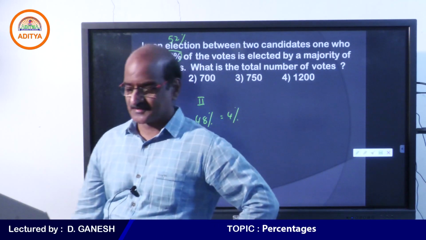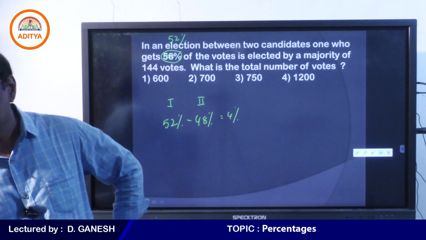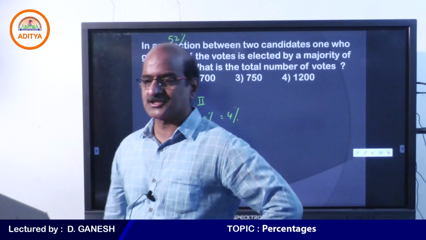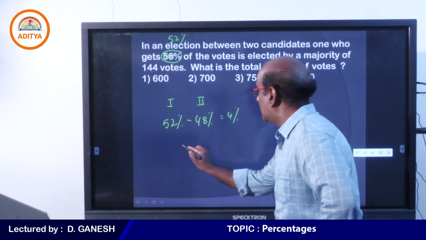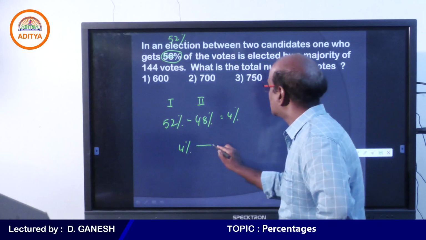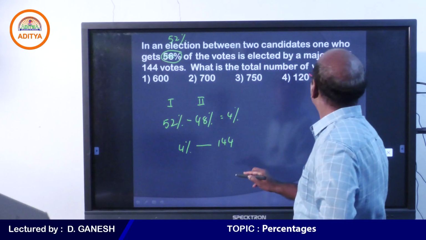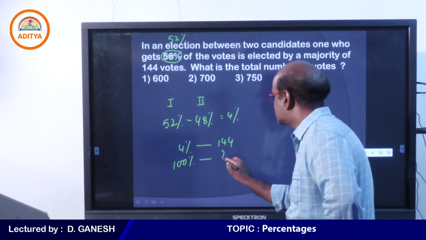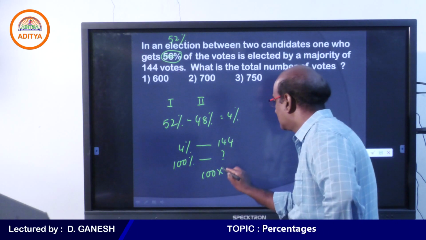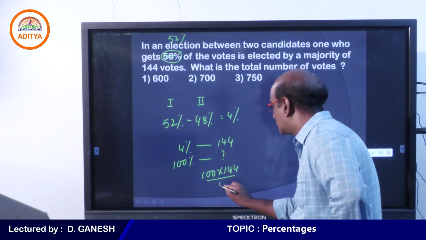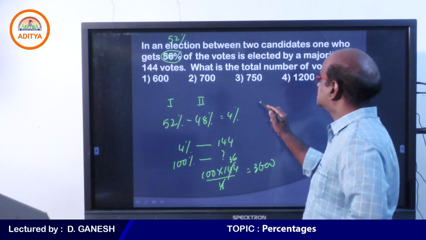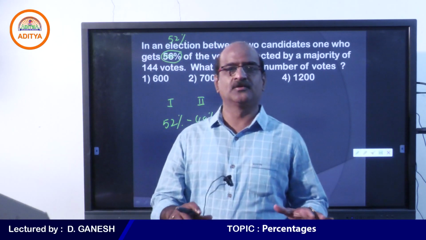I hope you understand this. Therefore, yes, 4% is what we call the majority. Therefore, the one who won the election won by a majority of 4%, and this 4% is nothing but 144. So when 4% is given as 144, now the question is what is the total number of votes? 100 into 144 divided by 4. So it cancels 36 times. Therefore your answer must be 3600. Students, I think you get the point, so good.